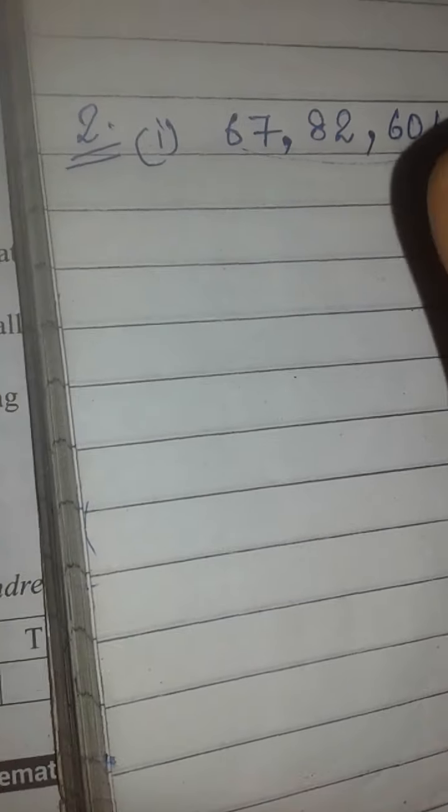In the Indian system, for any number, like 7, 2, 8, we have to insert commas after ones, tens, hundreds. After hundreds we put a comma in the Indian system, and after thousands and ten thousands we insert a comma. If there is more, lakh and crore also, then we will insert commas. Now we have to write numerals only, not number names. So I have written the numerals of number 1.